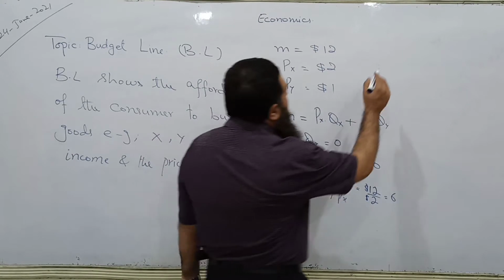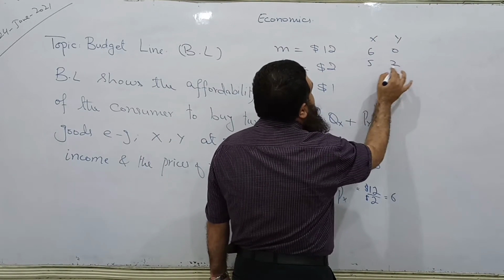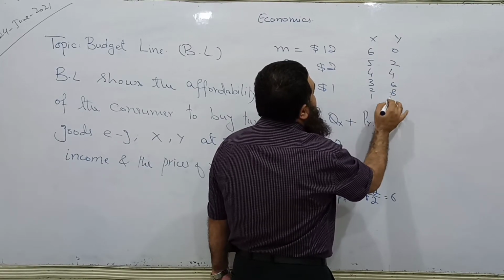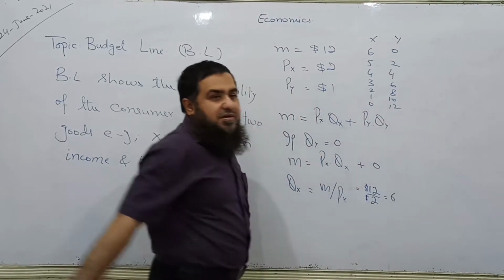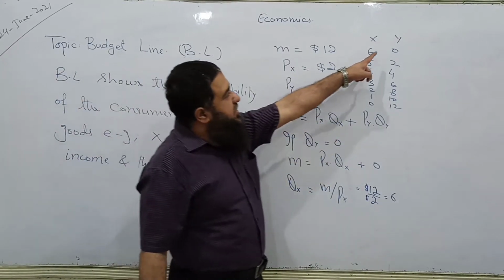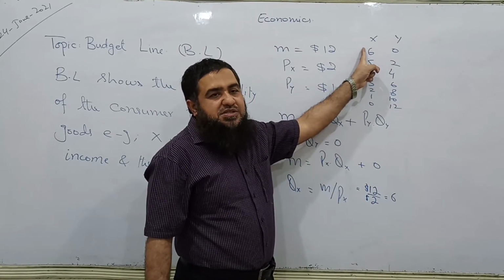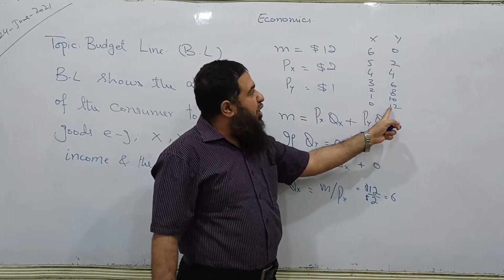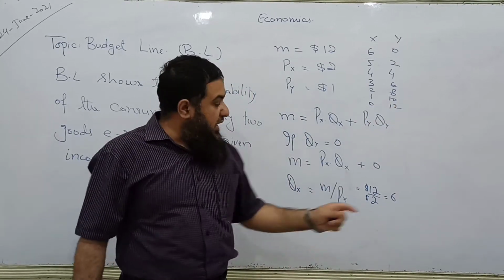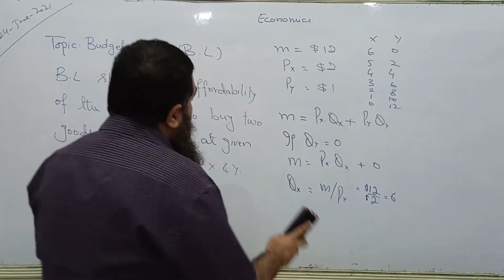If you remember, I made this analysis: 6 and 0, 5 and 2, 4 and 4, 3 and 6, 2 and 8, 1 and 10, 0 and 12. Clear? So when he is buying 0 of Y, he is able to buy a maximum of 6 of X. And when he buys 0 of X, he will be able to buy 12 units of Y. Now I can write it the other way around.